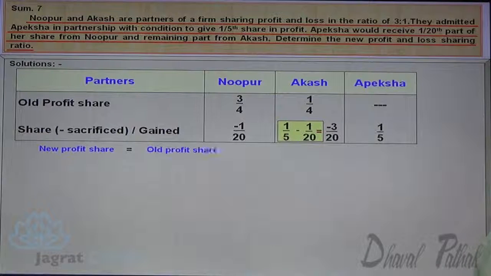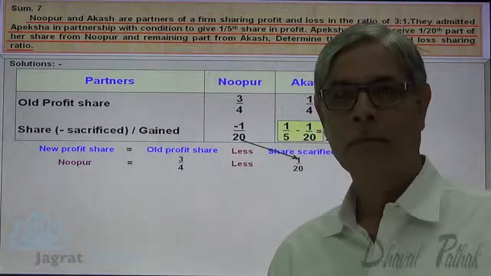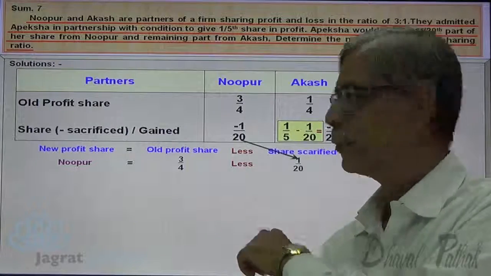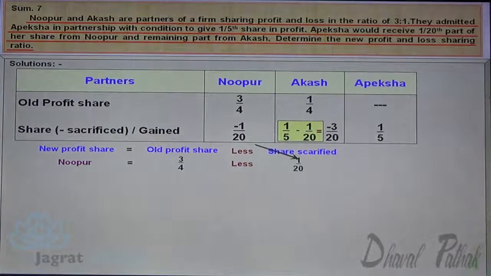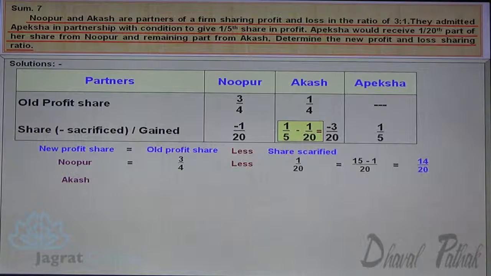Now new share in profit is equal to old profit share minus share sacrificed. 3/4 minus 1/20, lowest common multiple 20. 4 5s are 20, so 3 5s are 15, 15 minus 1, 14 upon 20 is the new profit share of Nupur. Now for Akash, 1/4 minus 3/20, 5 minus 3, so 2/20 is the share of Akash.